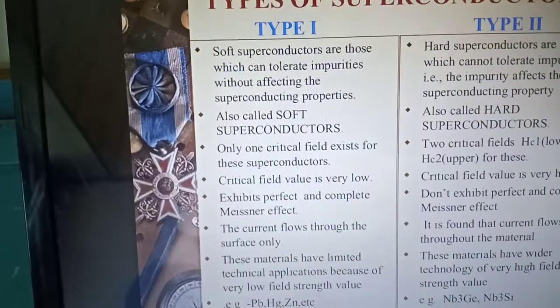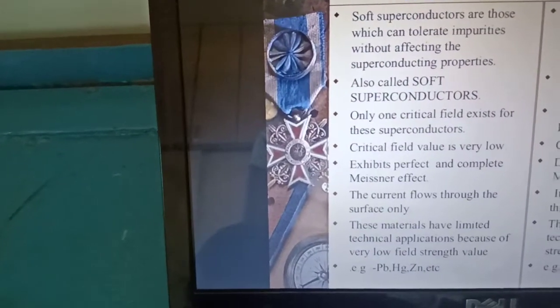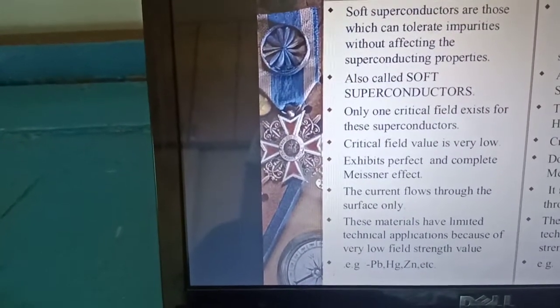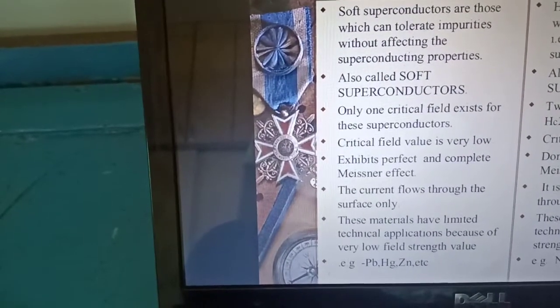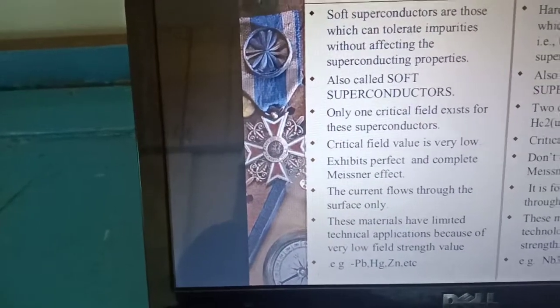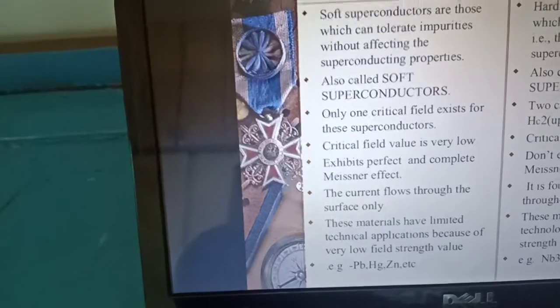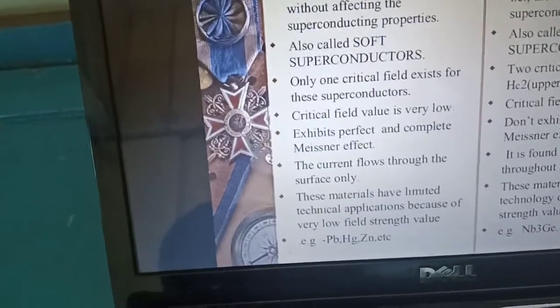These materials have limited technical applications because of the very low field strength value. For example, mercury, zinc, lead (Pb), and tin.